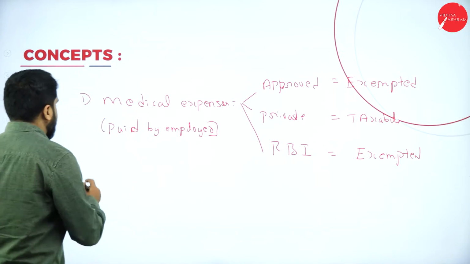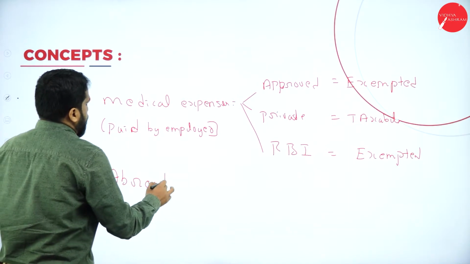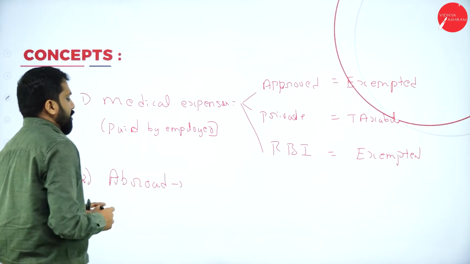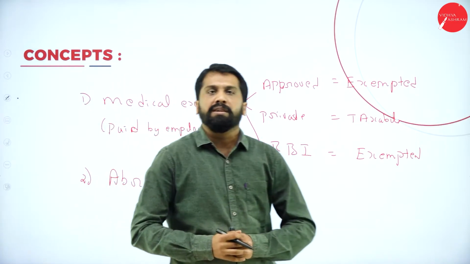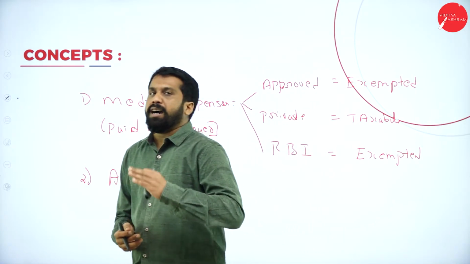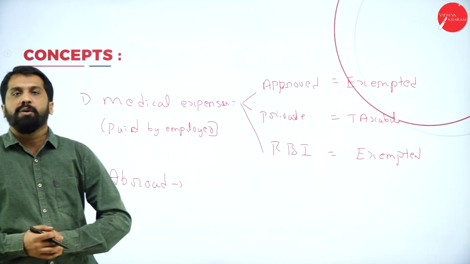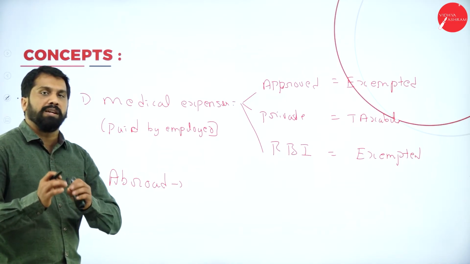Then second one, abroad. So if you have gone to abroad on office work or on your personal work, along with your wife or child, or else with your office staff only you went, whatever expenditure spent by employer means owner.